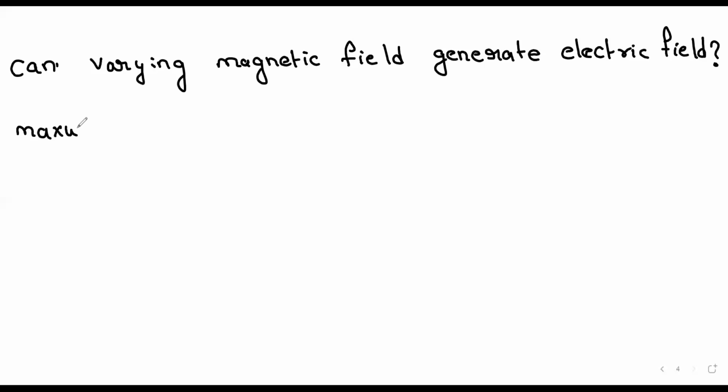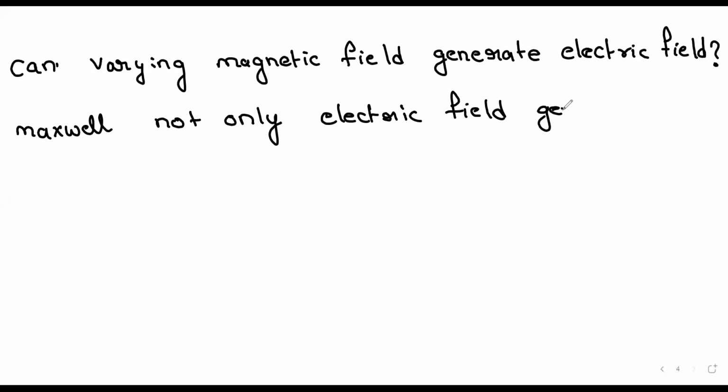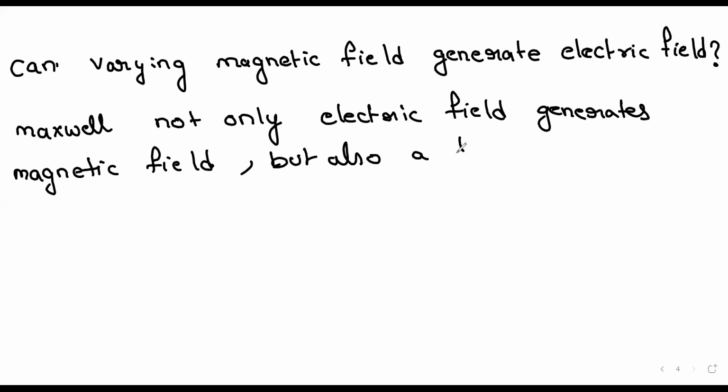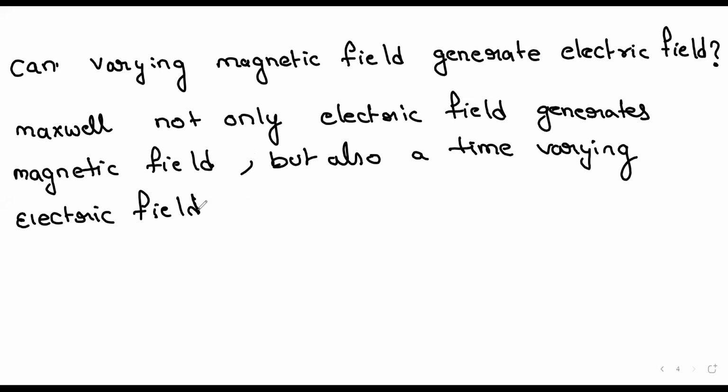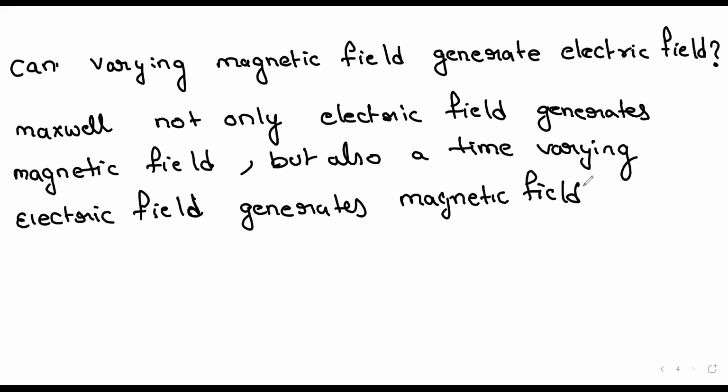James Maxwell argued that not only does an electric field generate a magnetic field, but also a time varying electric field generates a magnetic field.